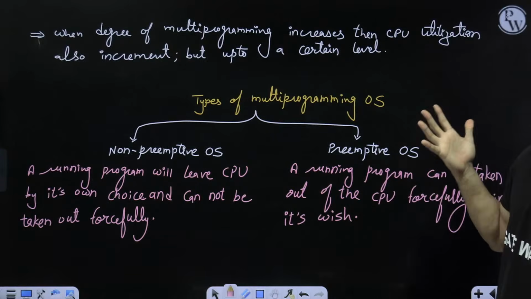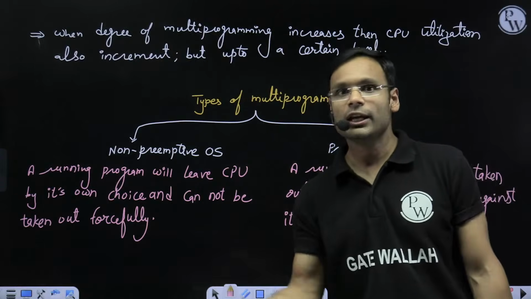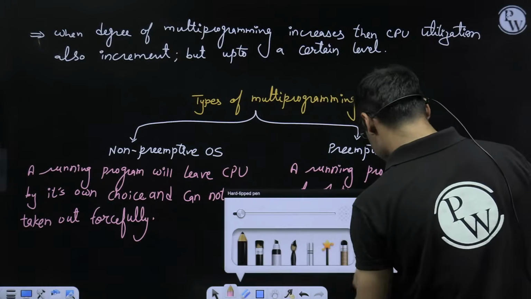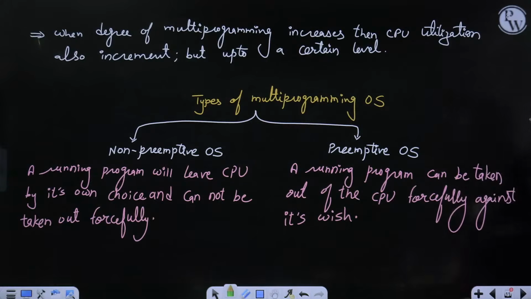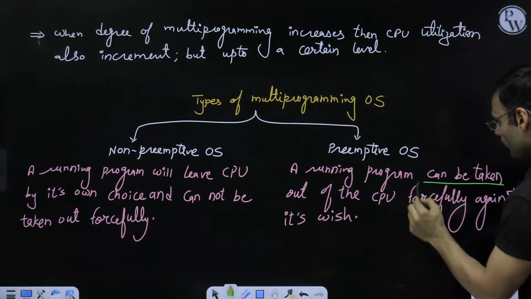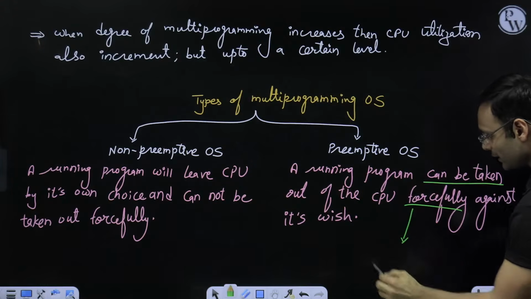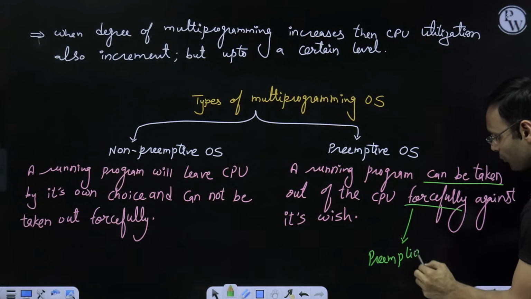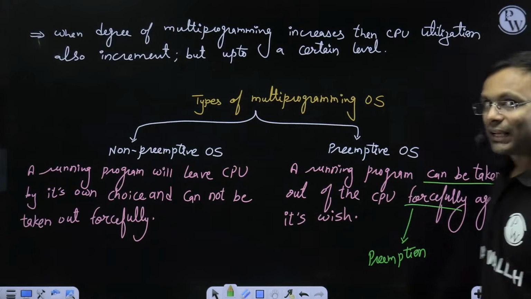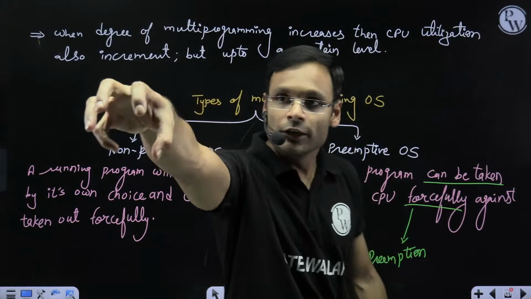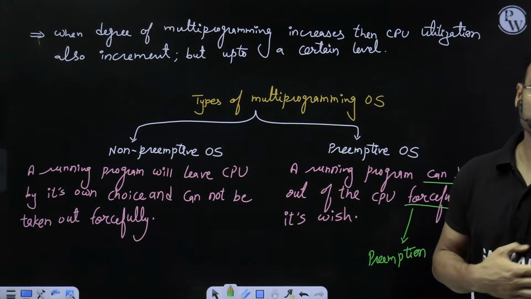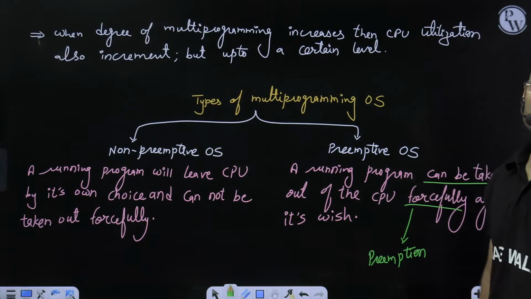Preemptive type of operating system. So a program can be forcefully taken out of the CPU. This particular thing is called preemption of process, or preemption of program. Preemption means taking the process or program forcefully out of the CPU. That is called preemption of process.